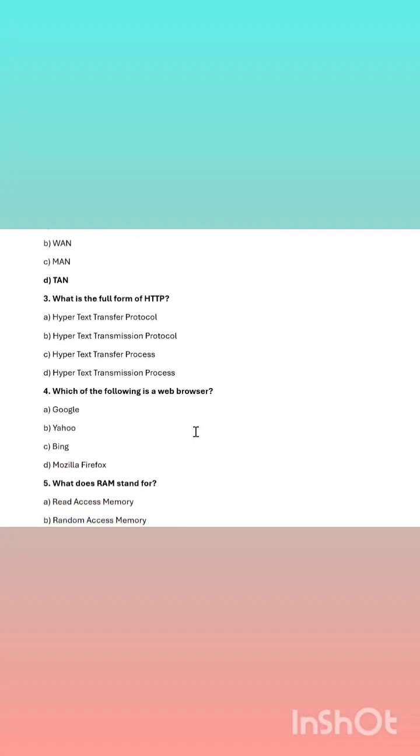Next question is, what is the full form of HTTP? Again, this question has been asked. So the full form of HTTP is basically what? Hypertext Transfer Protocol. So what is the answer? Answer is option number A, Hypertext Transfer Protocol. Okay. Now you will see that HTTP is basically what? It is a protocol. Protocol is basically what? Protocol is a set of rules that govern the information and communication sharing over the internet.